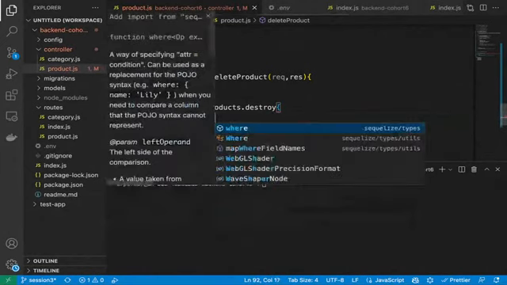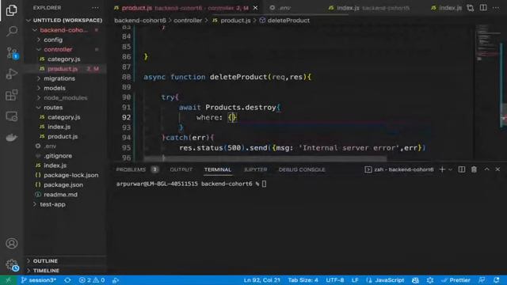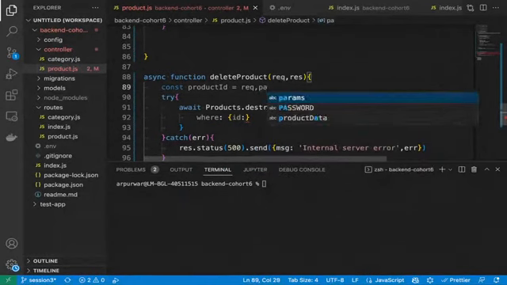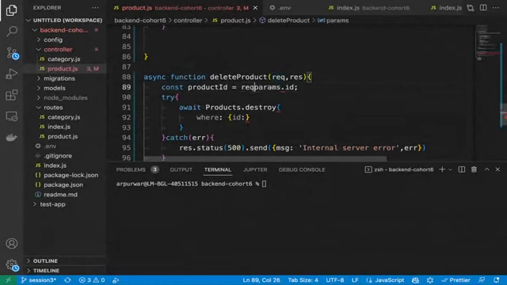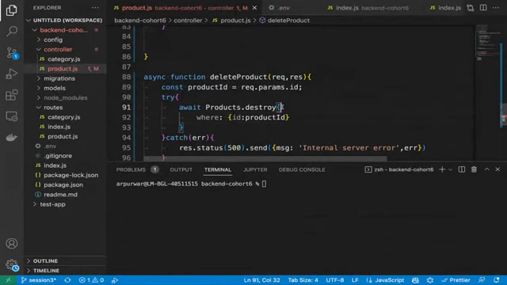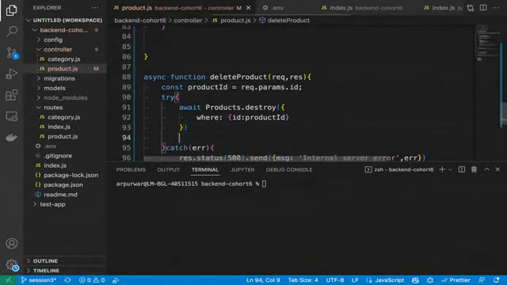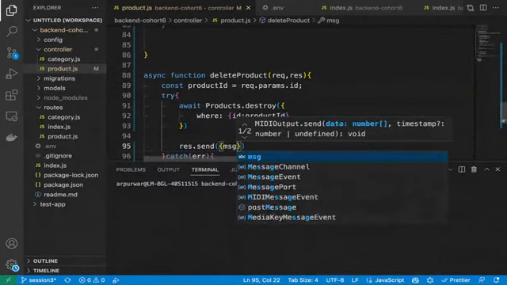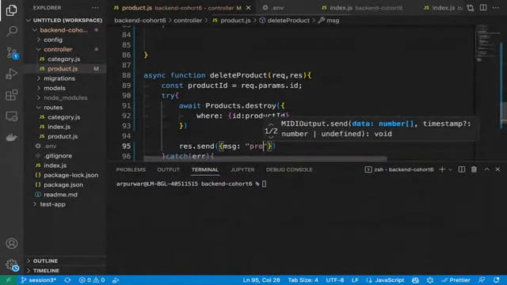Destroy, and we have to provide where ID, and fetch the product ID from params. Product ID equal to request.params.id. Correct? And then we just simply need to pass this product ID. Yes. And then simply return response.send message: product deleted successfully.